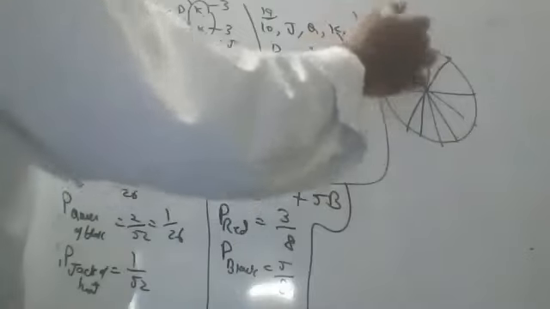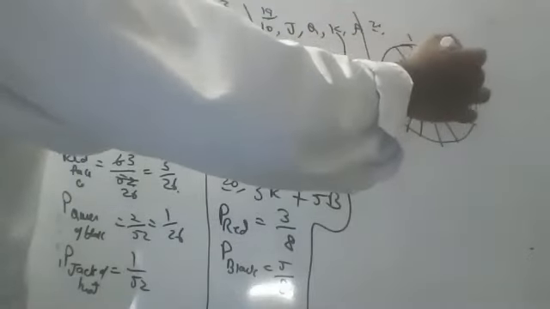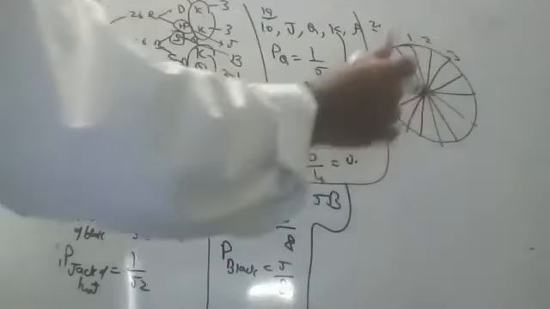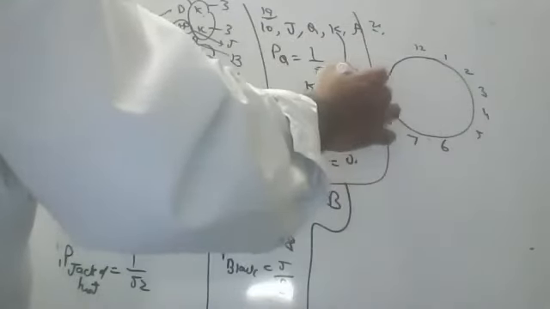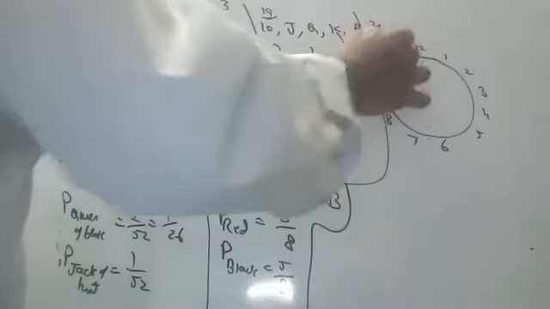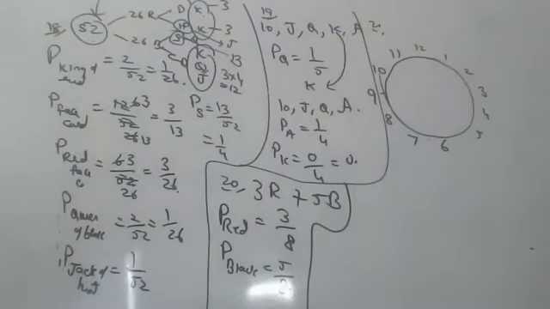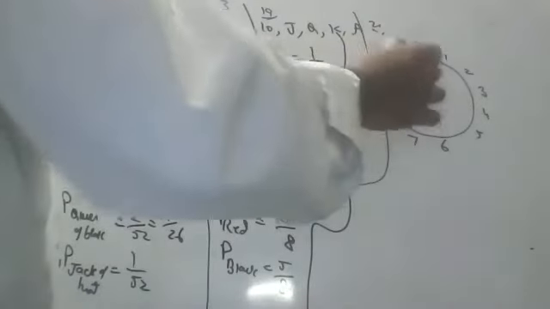It should be like your clock, children: 12, 1, 2, 3, 4, 5, 6, 7, 8, 9, 10, 11. So you are playing a dart game like that. So your wheel is there.